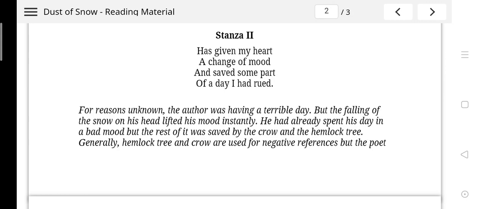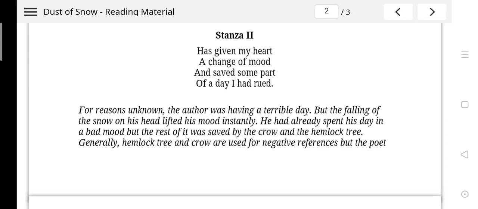He had already spent his day in a bad mood, but now he wanted to save the rest of his day. Now he realized that with the small action, he is feeling a little better and smiling, and he considers that he should not continue his day with this sad mood.